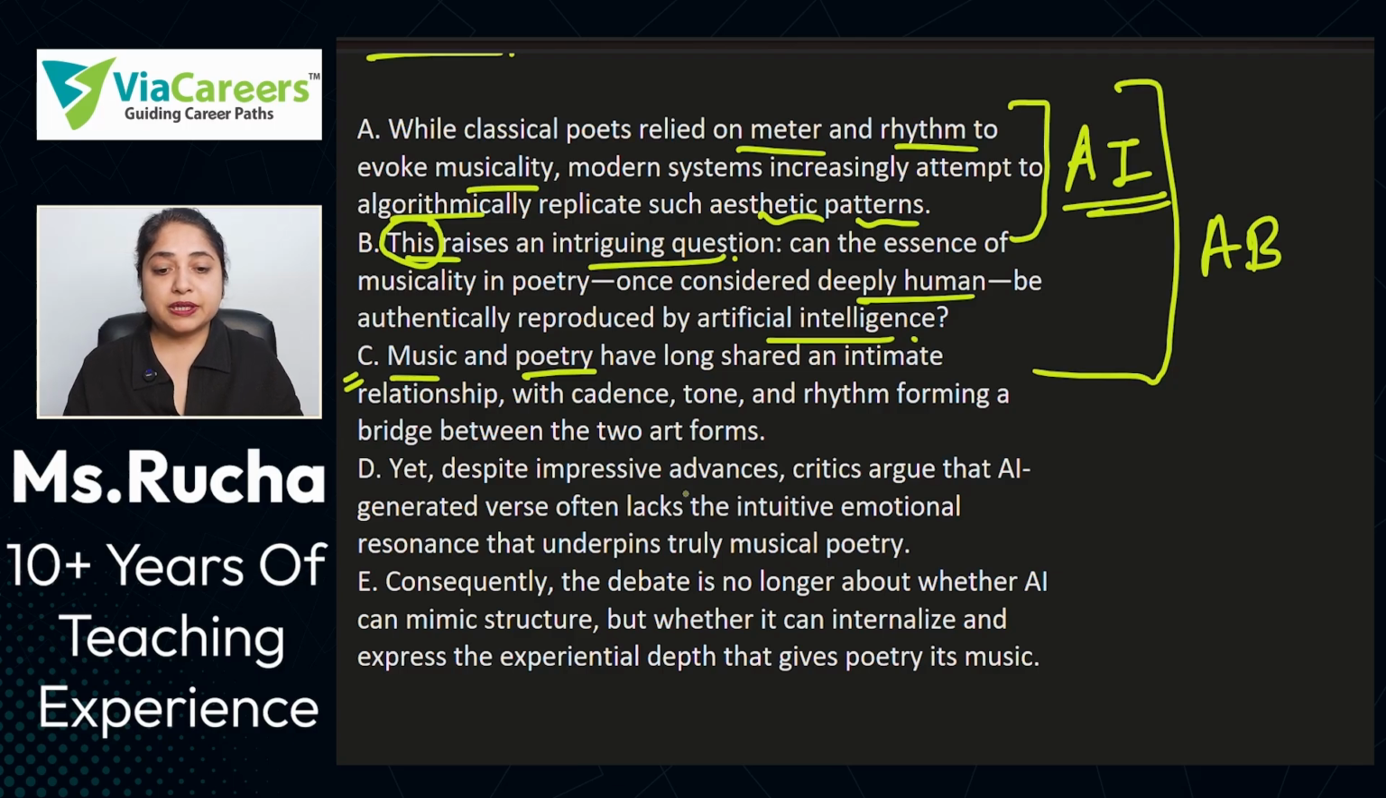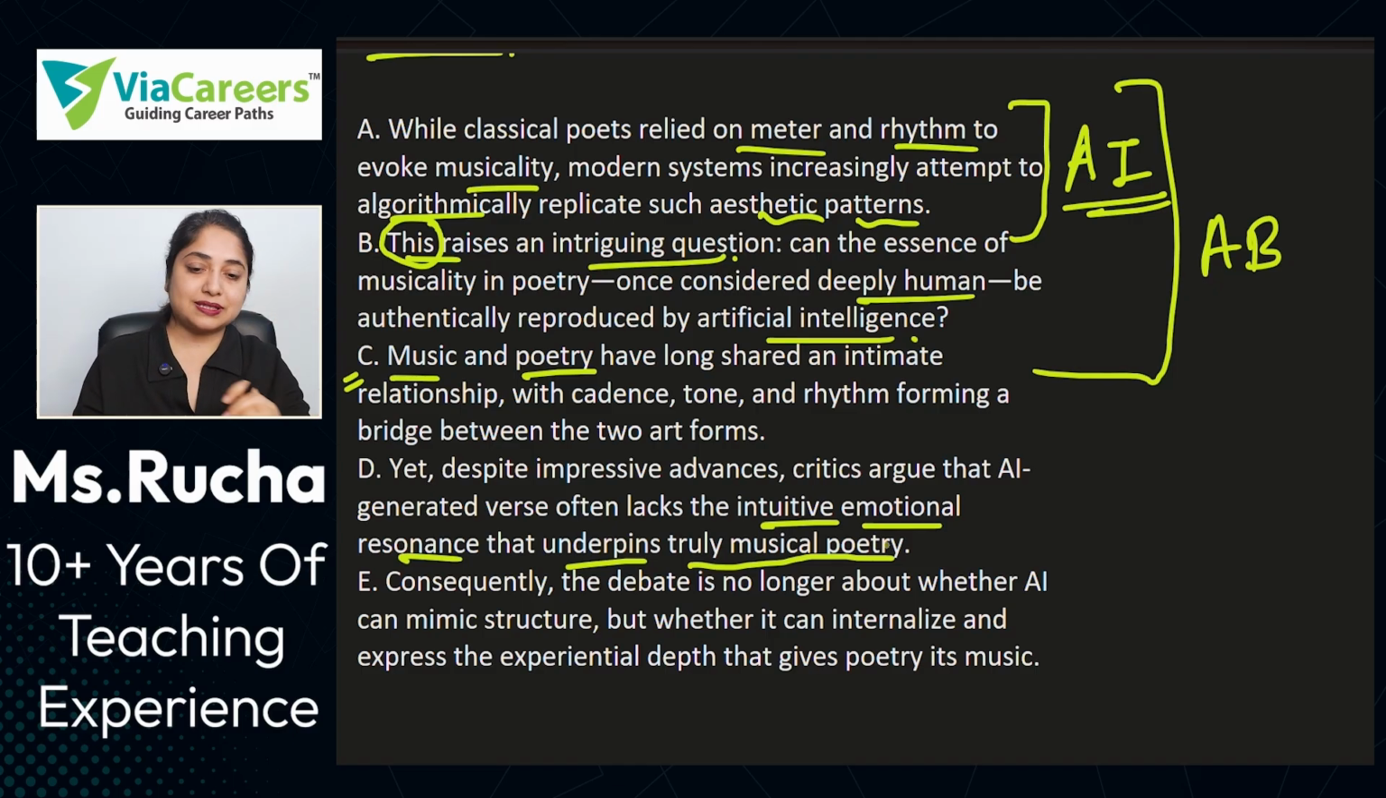Yet, despite impressive advances, critics argue that AI generated work often lacks the intuitive emotional resonance that underpins truly musical poetry. Now, we are saying that despite all the efforts AI is making, it is still not as good as humans. This is the summary of this particular line. Okay. Now, we are saying how it is replicating, and then we are saying that it raises a question whether it is human, right? And then we are talking about how it is not as good as humans. So see how it is linked, okay?